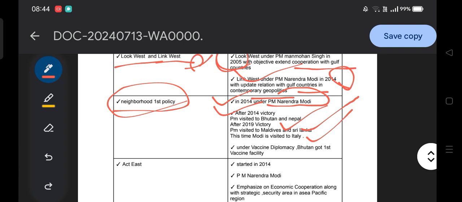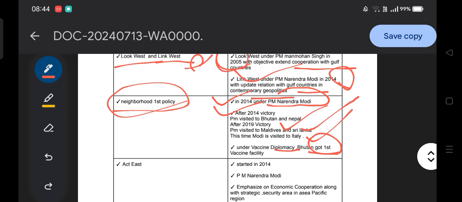Then, under vaccine diplomacy, Bhutan got the first vaccine facility. So they can ask which country got the first facility under vaccine diplomacy, and this vaccine diplomacy is one of the examples of the Neighborhood First policy. So it may be asked, and you have to remember it: the first Neighborhood First policy example is vaccine diplomacy.